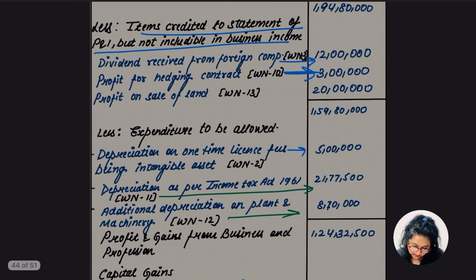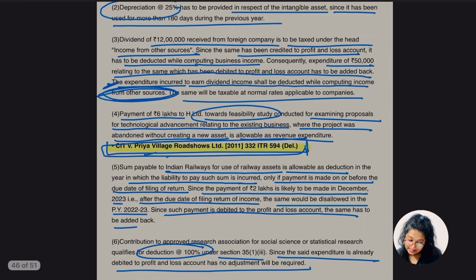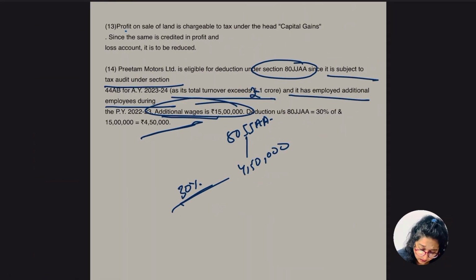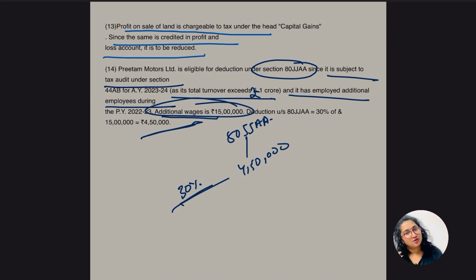So here we have taken the profit on sale of land. Let's go for the 13th working note. This says profit on sale of land is chargeable to tax under capital gain. We know this, right? Since the same is credited in P&L account, it is to be reduced.